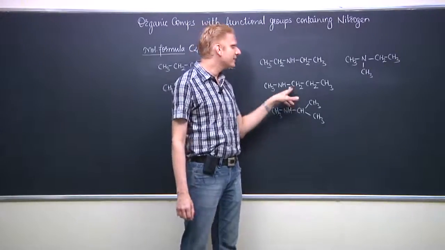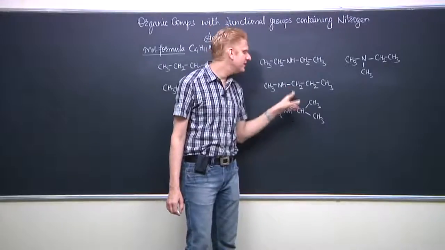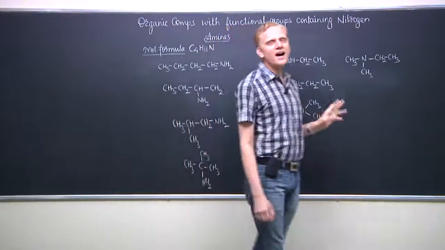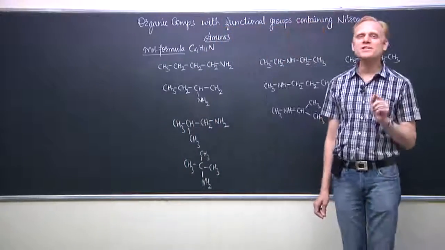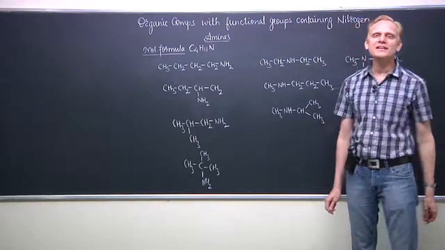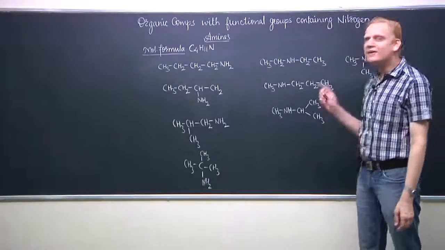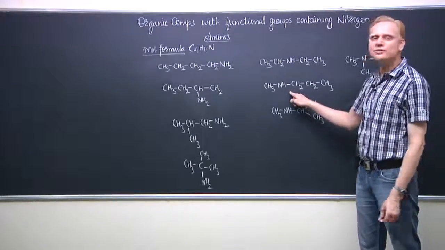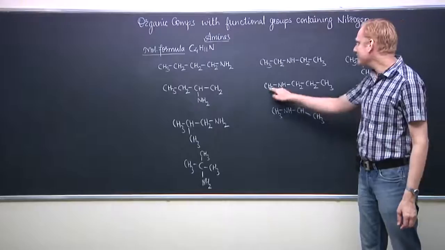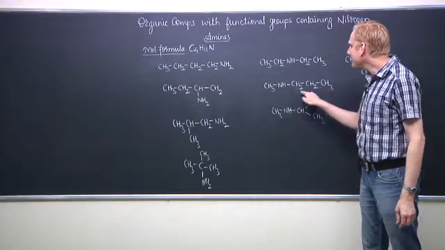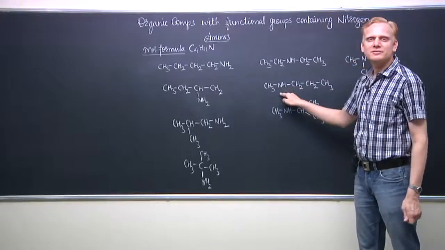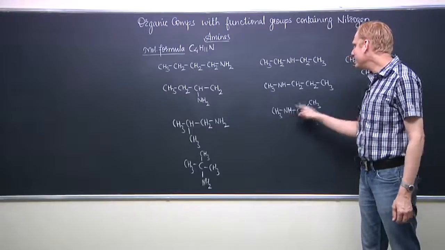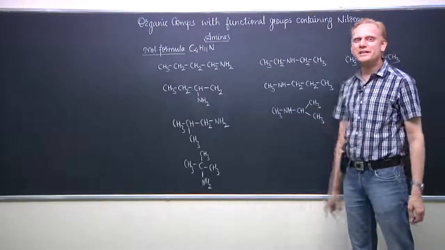However, if I compare these two, they are actually position isomers. Once again, I request you to recall their IUPAC names. The IUPAC name given to this is N-methylpropane-1-amine, and this is N-methylpropane-2-amine.